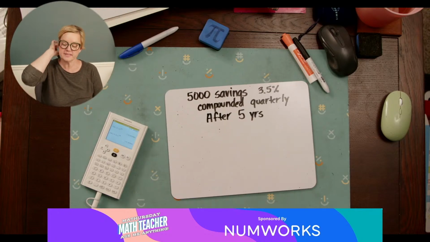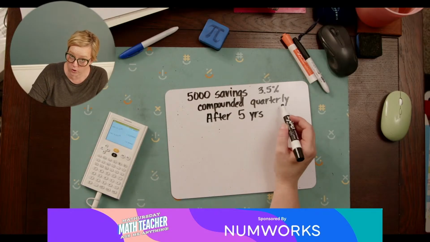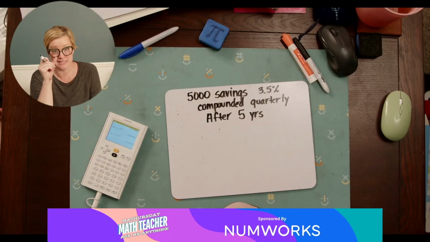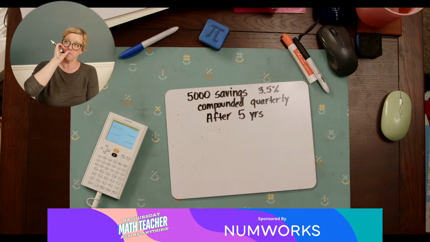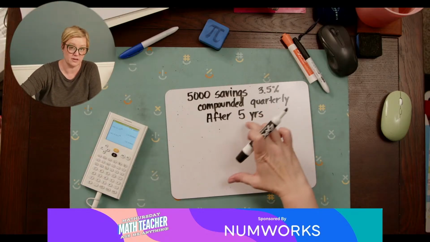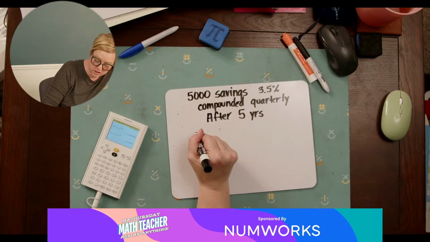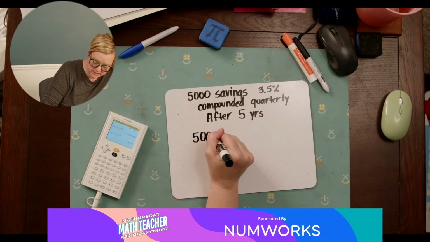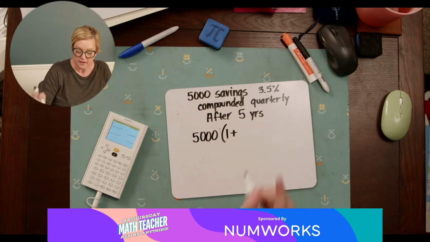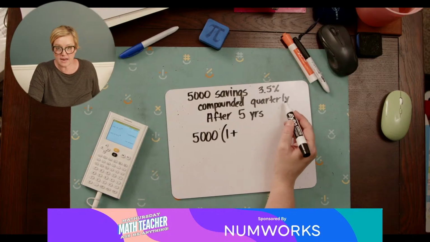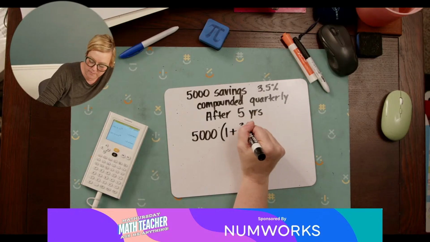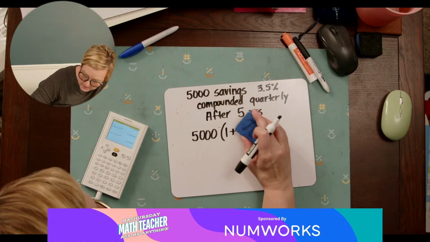So in this case, it's compounded quarterly, but we're looking at 5 years. So what we're really looking at is it doing this kind of 20 times. So my exponent is actually going to be 20, because it's 4 times a year for 5 years. But we still start with our principal, which is our 5,000. Now it's increasing, so again, it's 1 plus. But here's the thing, 4 times a year is when it builds up to that 3.5%. So not 3.5, I'm still going to use my decimal.